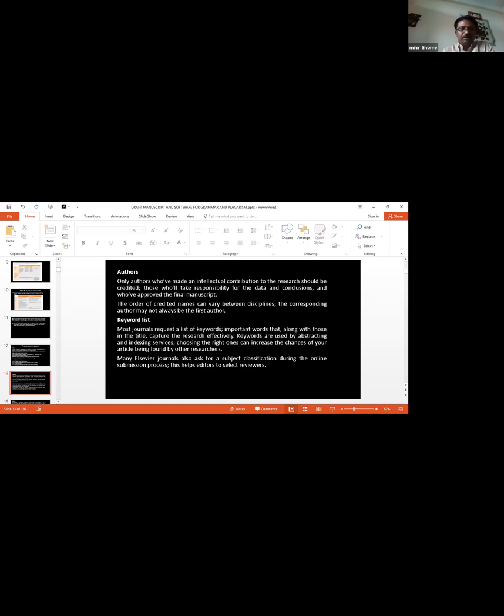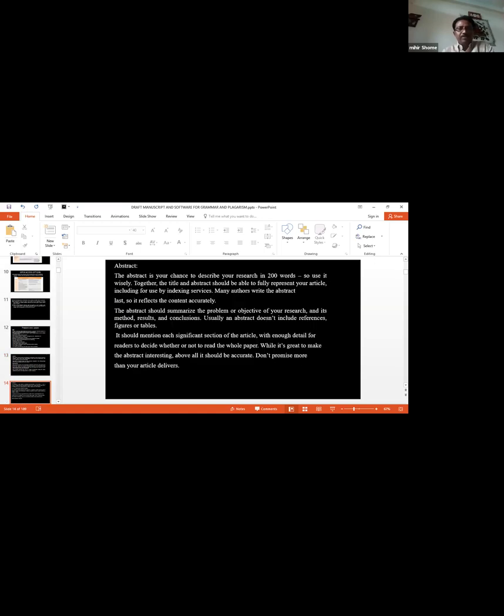Then the keyword list. Most journals request a list of keywords, important words that, along with those in the title, capture the research effectively. Keywords are used by abstracting and indexing services. Choosing the right ones can increase the chances of your article being found by other researchers. Many Elsevier journals also ask for a subject classification during the online submission process. This helps editors to select reviewers.